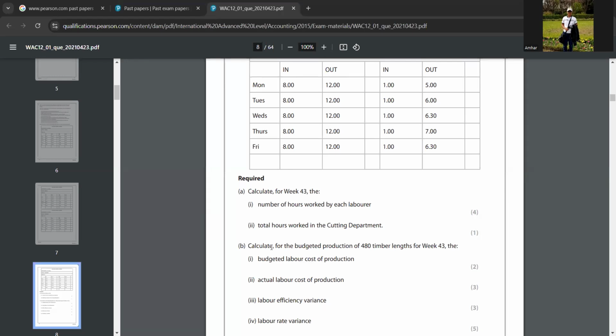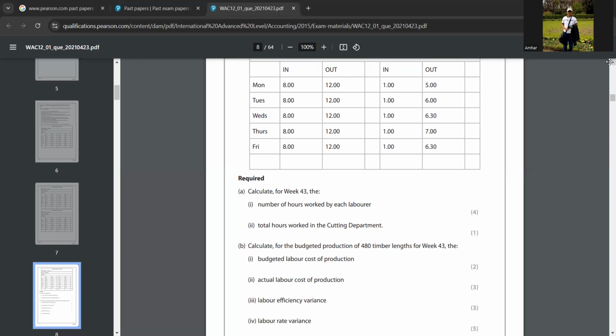Okay, look at this. Calculate for the budgeted production of 480 timber lengths, for week 43, the budgeted labor cost of production. So what you have to do? Now, they are saying budgeted production of 480 timber lengths, the budgeted labor cost of production. So what you have to do? 8 into 5. 8 hours.